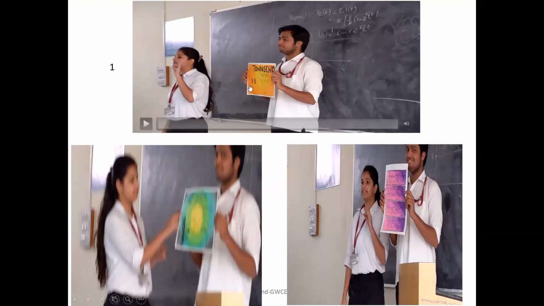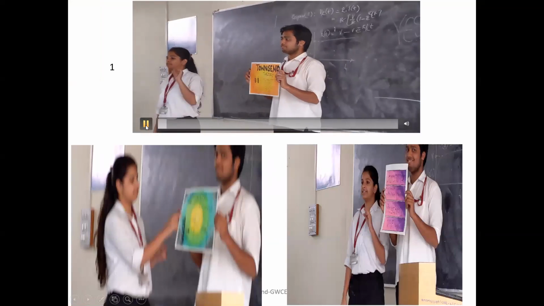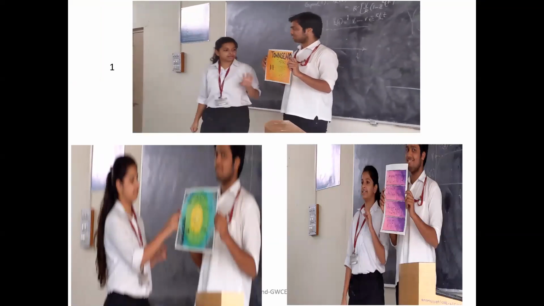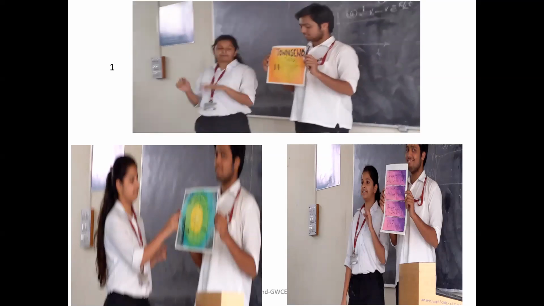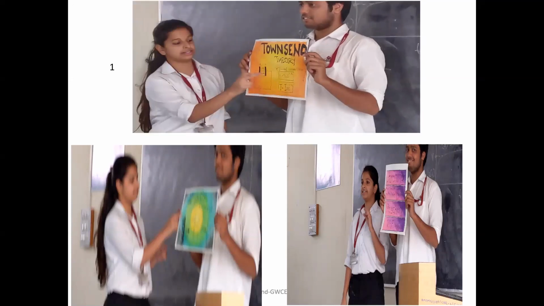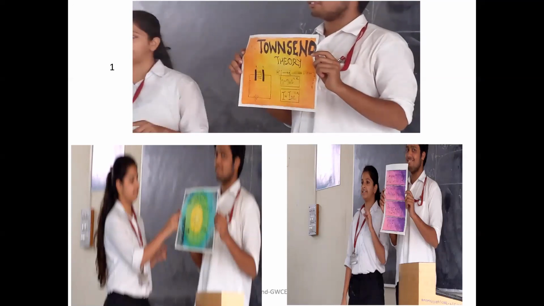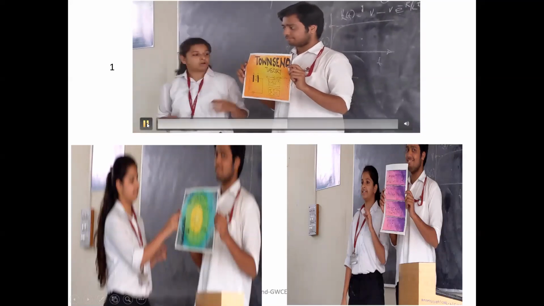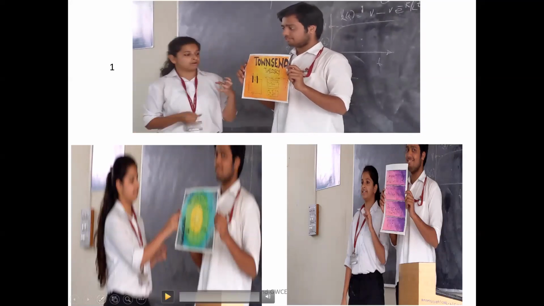How did they do it? Just with simple charts. Look, the theory for the exam, Townsend's theory. What happens in Townsend's theory is that two electrodes are applied, one is the anode and here is the cathode. When you apply a high voltage, here is the gaseous medium, or you can say it is air. So she explained that theory.